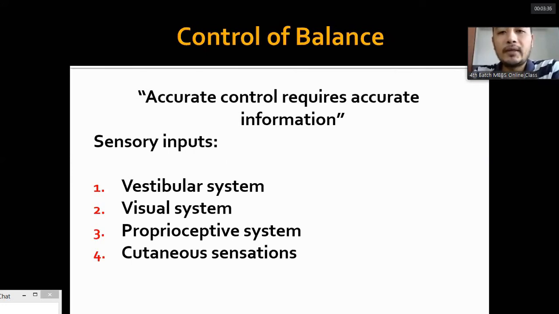Now, how do we maintain the balance? To maintain accurate balance, for accurate control, we require accurate information from different sensory inputs. There are different sensory organs in the human being involved in balance, and the most important sensory input comes from the vestibular system. The second, also very important, is the visual system. We also get information from the proprioceptive systems in our muscle tendons and joints, which tell us about the tension in them, and from cutaneous sensations. We process all these sensory inputs and maintain the balance using the information from these systems.